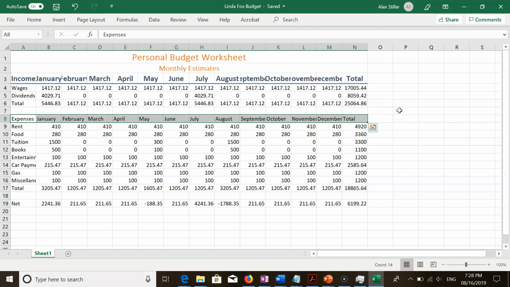Okay, and then let's go ahead and move on to page EX29, step 3. So with that range selected, go ahead and apply the Heading 1 cell style format, and then center the headings.